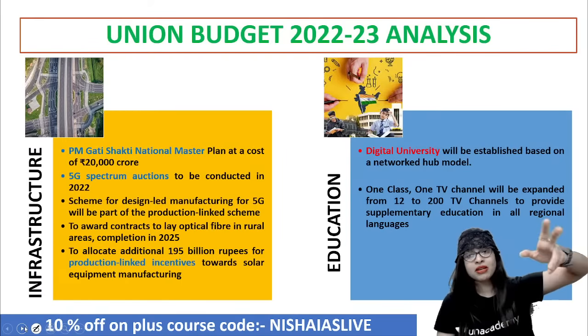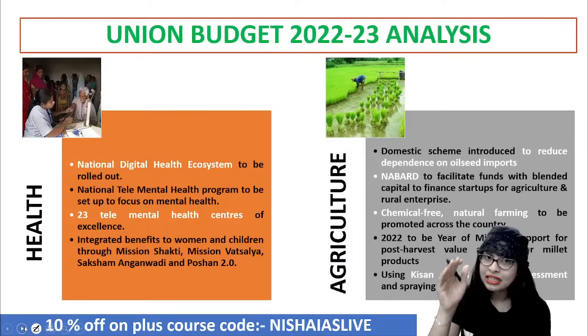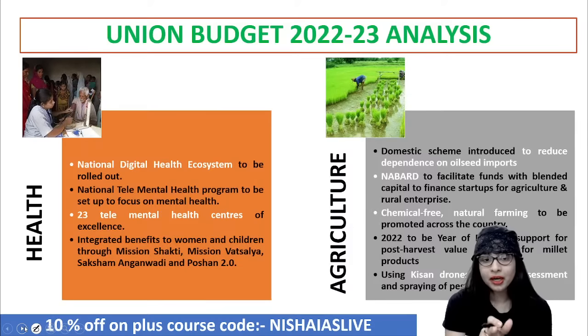Of course, as I told you, the national digital health ecosystem will be rolled out, and even via online, a national tele-mental health program will be set up. Because these days, it's not just about the physical illness you have. Your emotional, your mental balance is also very, very important. So focusing on mental health is also important, guys. So that will be done. And I can tell you 23 tele mental health centers of excellence will be put up. And a lot of benefits for women and children with regard to Mission Shakti, Mission Vatsalya, Poshan Abhiyan, Saksham Anganwadi, etc., will be given, as the government is saying.